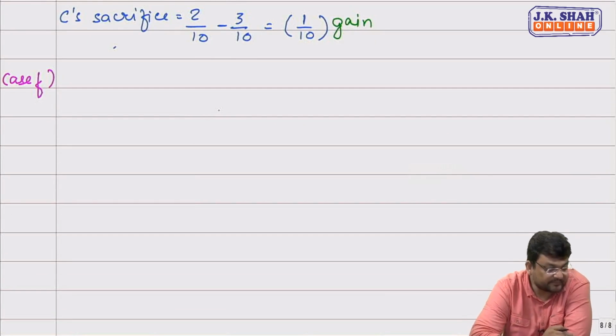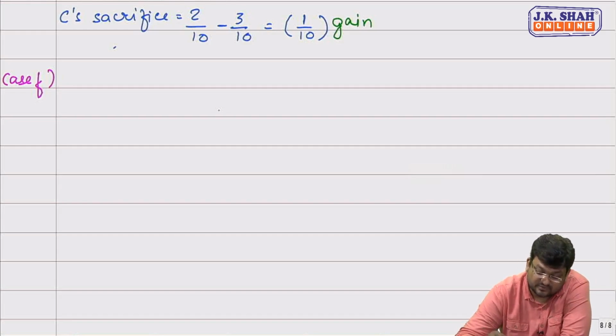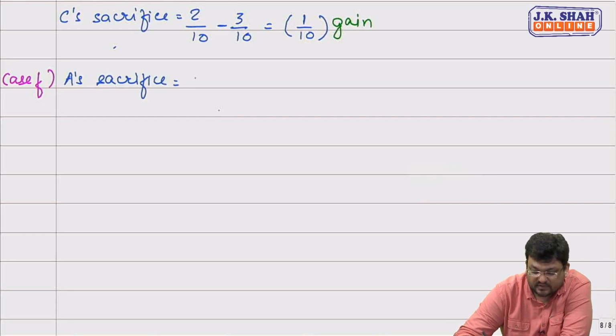Case F. A, B, C now decide to share future profits and losses in the ratio 2:3:5. So again we are supposed to calculate their sacrifice or gain. How much will be A's sacrifice? Sir, A's old share is 5 by 10 and his new share is 2 by 10. So we would say he sacrificed 3/10 part.